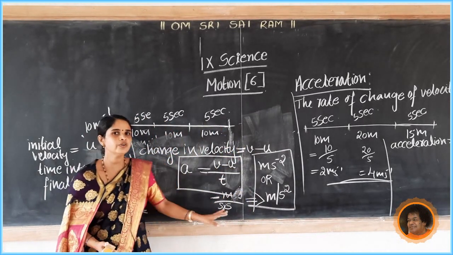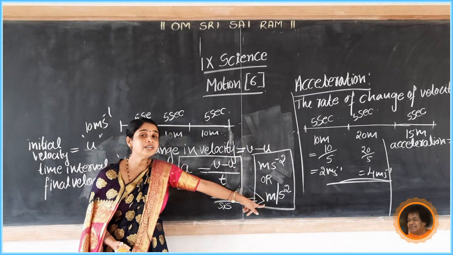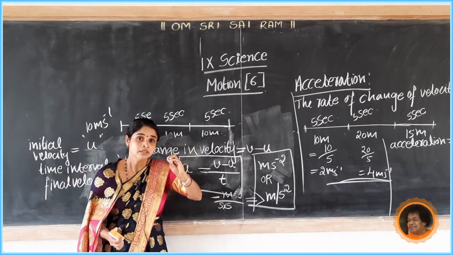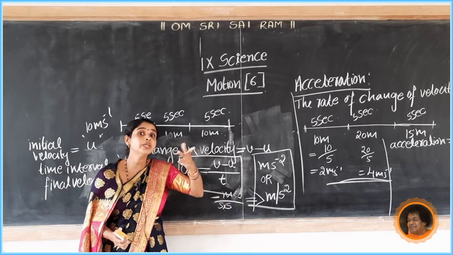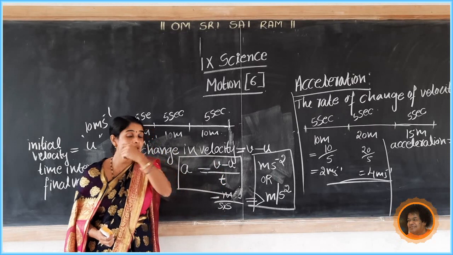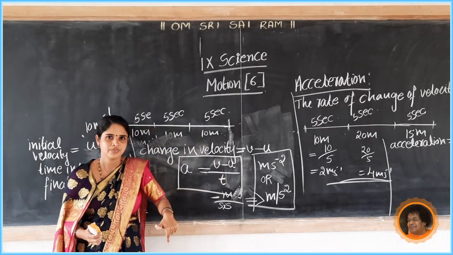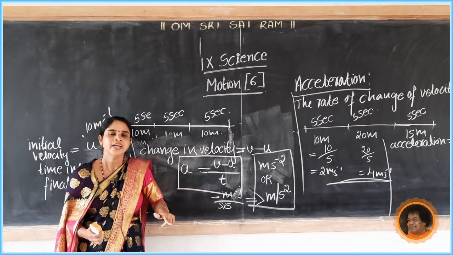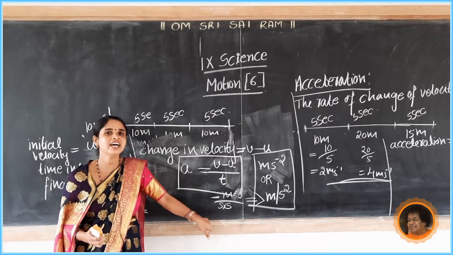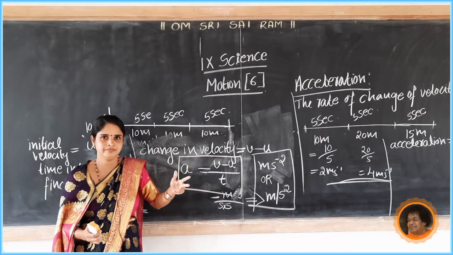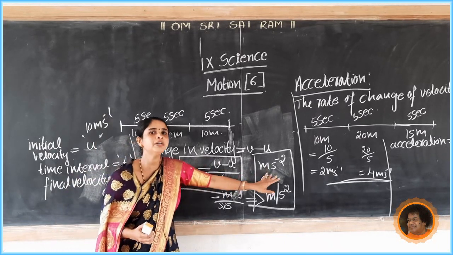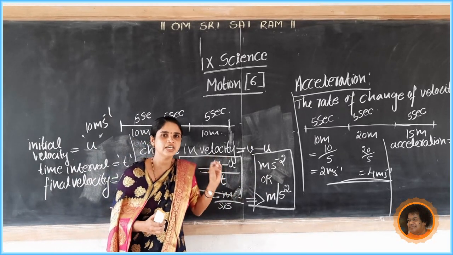What is the SI unit of acceleration? Meter per second square. Why is time taken two times here? Because acceleration equals velocity divided by time. The SI unit of velocity already contains time, then again time, so time into time, squared.